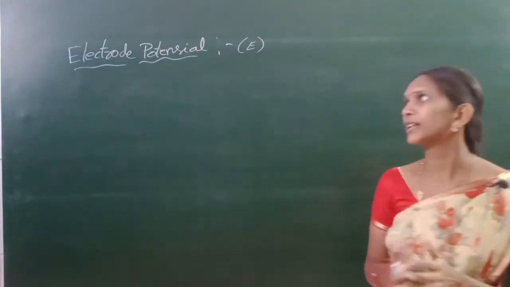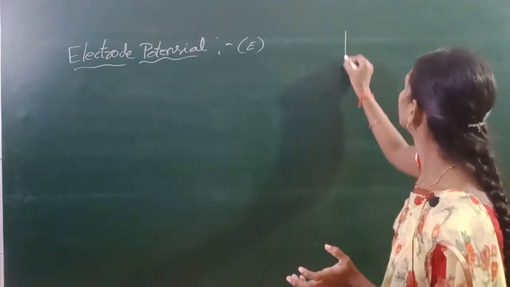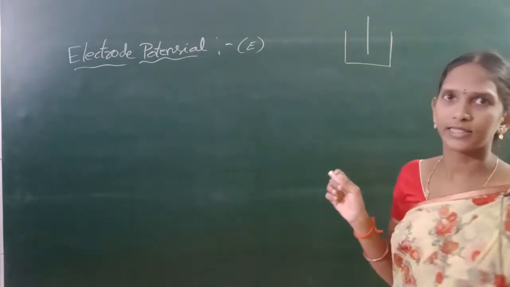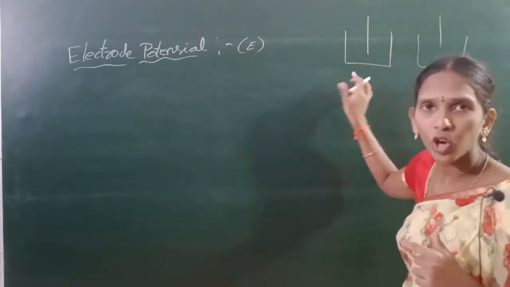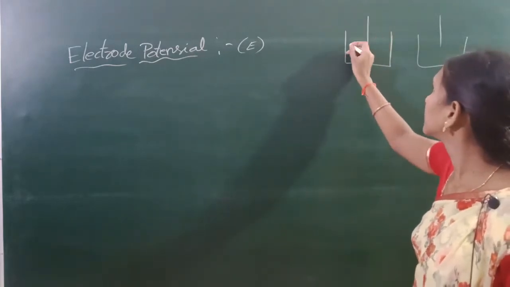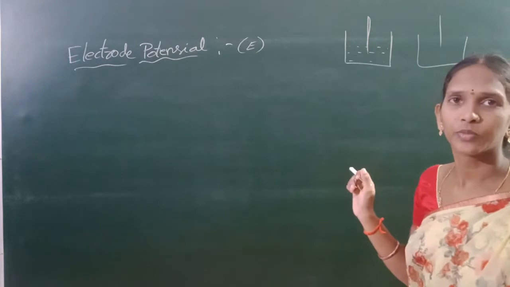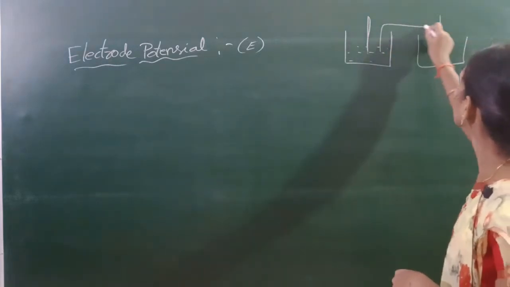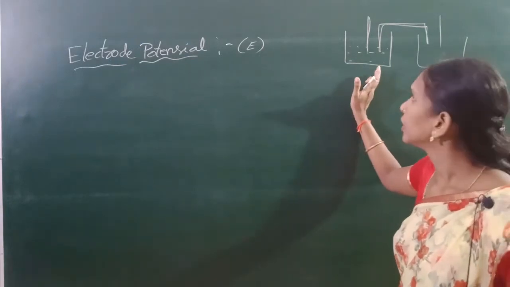Electrode potential means the potential developed by a metal. We know the galvanic cell. A galvanic cell contains two electrodes. Each electrode contains a metal rod and a solution of its own ions. And these two are connected by a salt bridge. This is a galvanic cell.